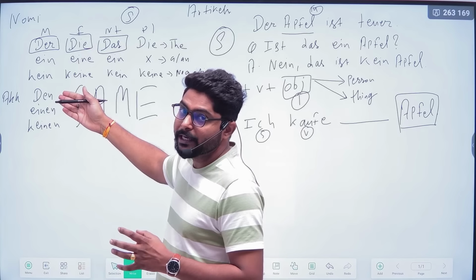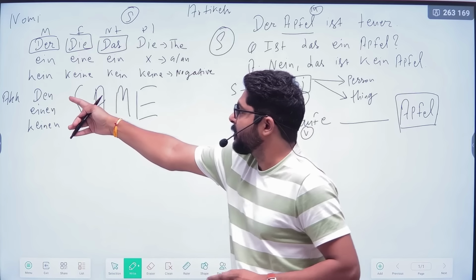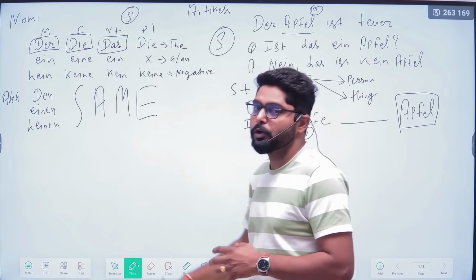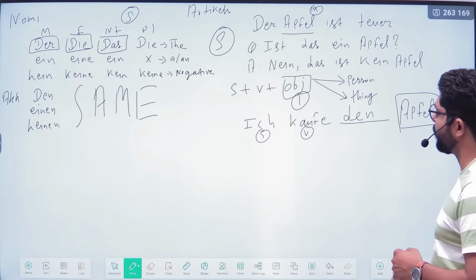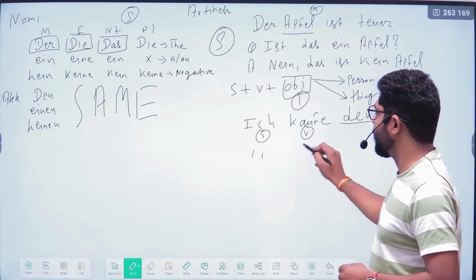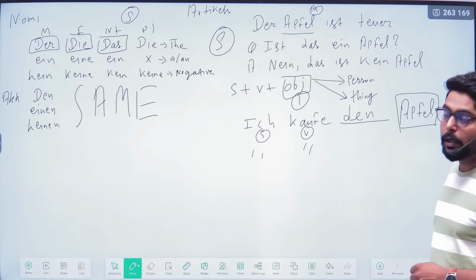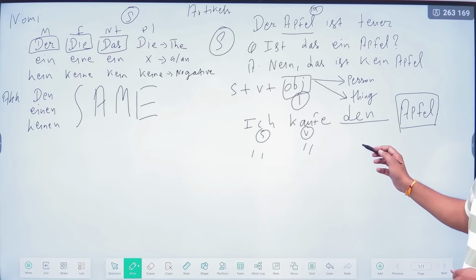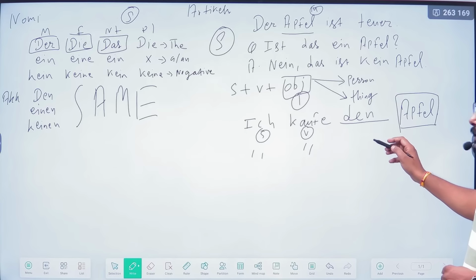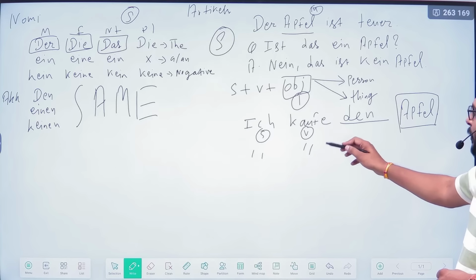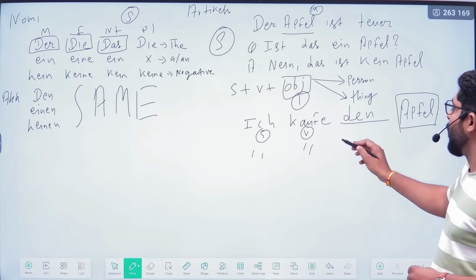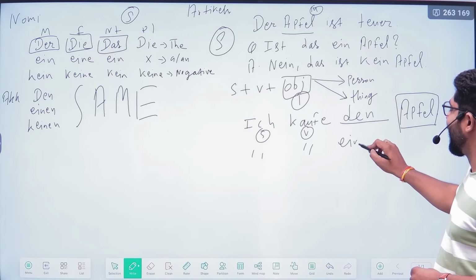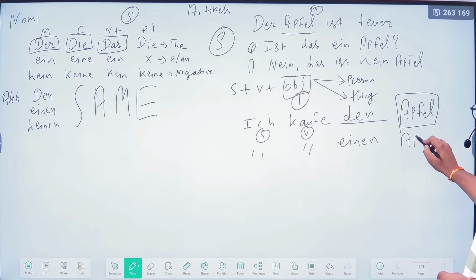So for the accusative case, for the definite article we have to use den. So, ich kaufe den Apfel. For the indefinite, ich kaufe einen Apfel.